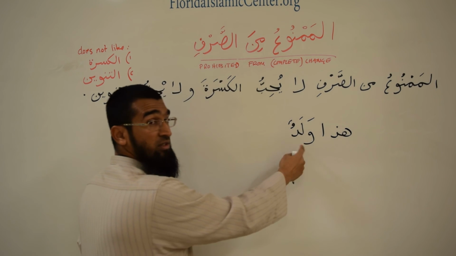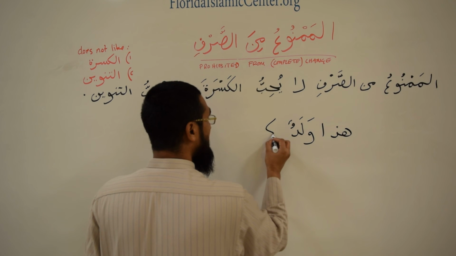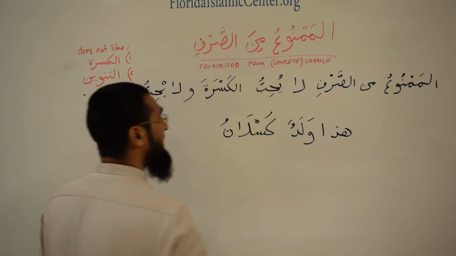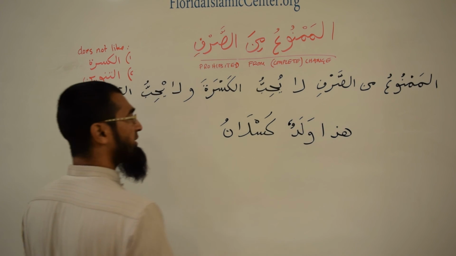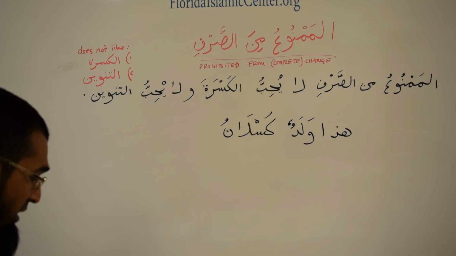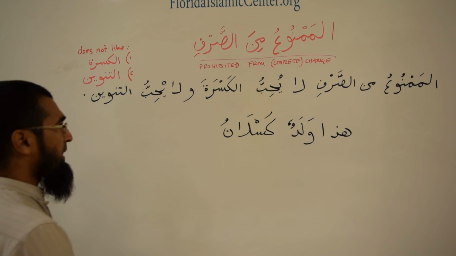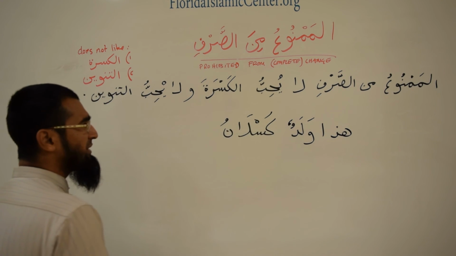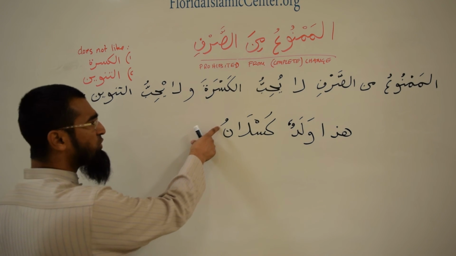Waladun is the man'ut, and the word for lazy is kaslanu. Well, based on what we just learned, that the nat follows the man'ut in i'rab and in ta'rif wa tankir, there are two dhammas here, dhammatain. This should also be dhammatain, right? Waladun, we were thinking it should be kaslanun.